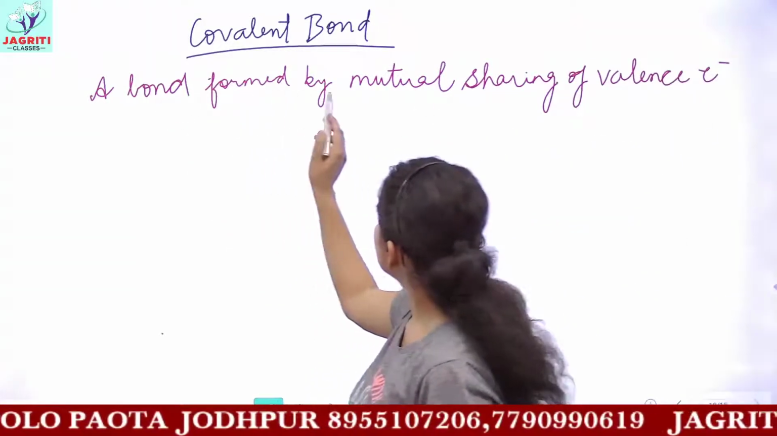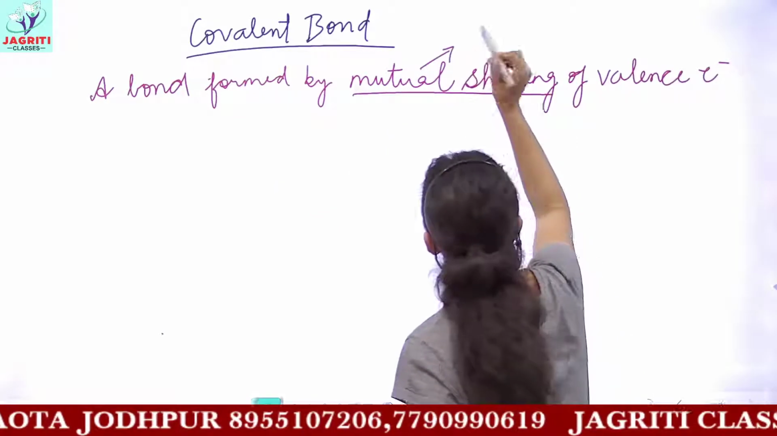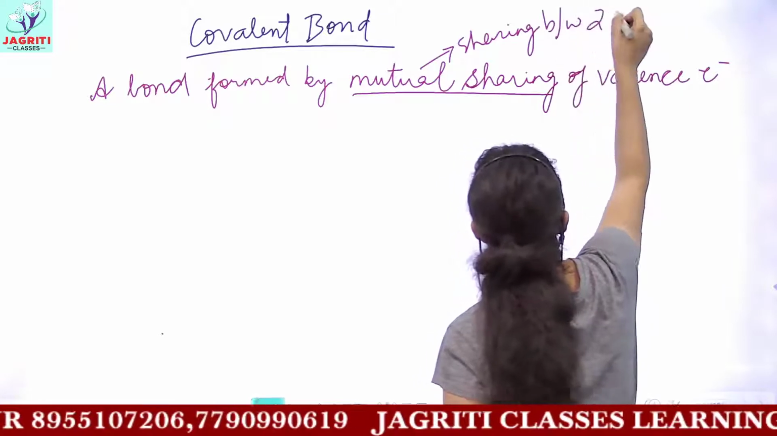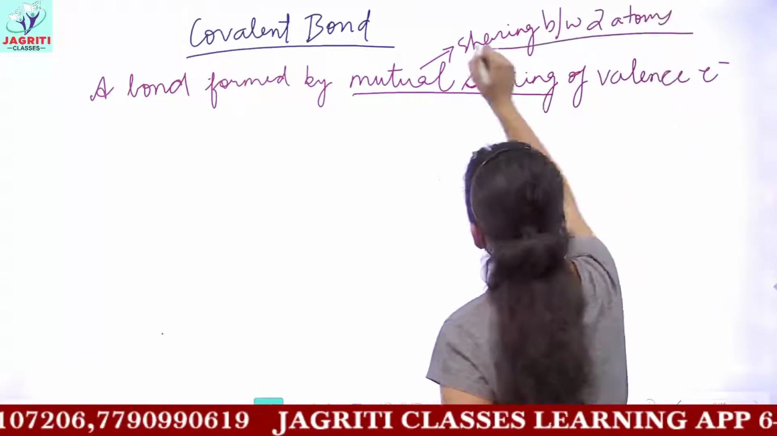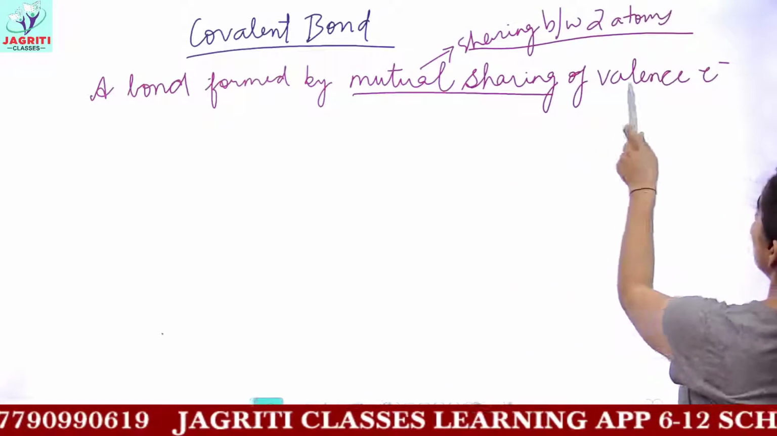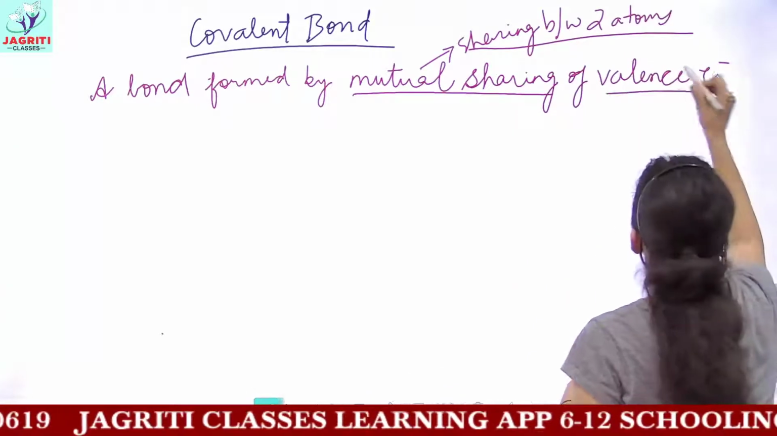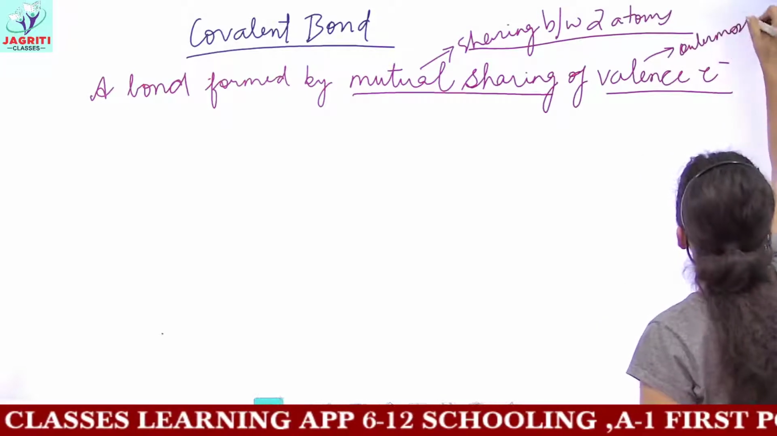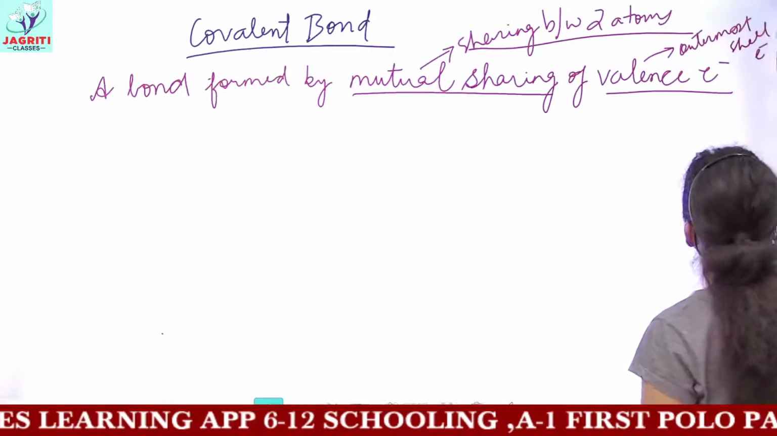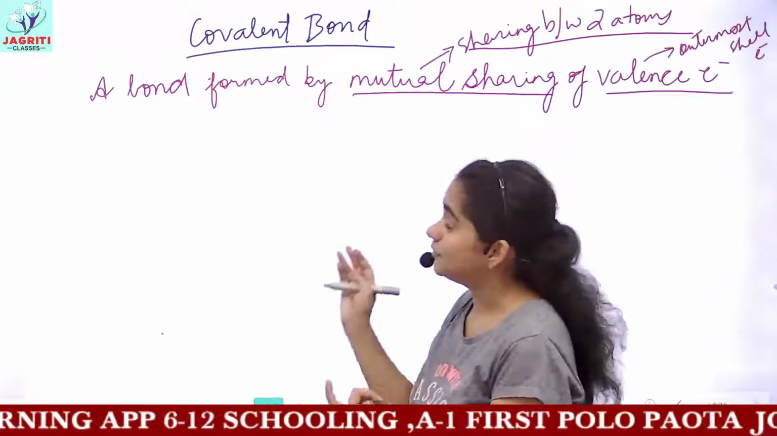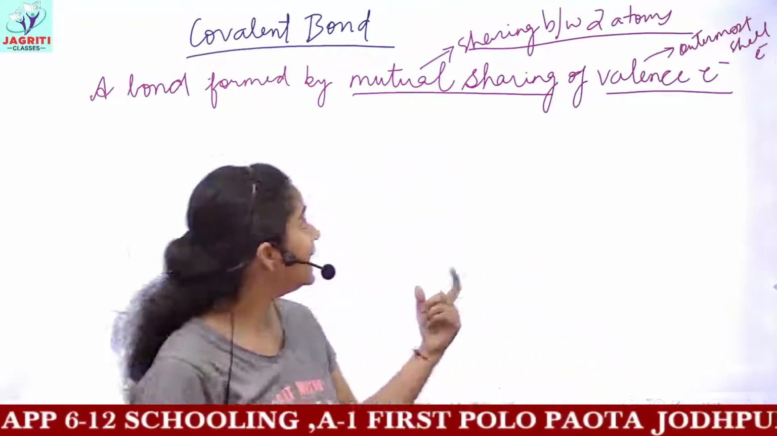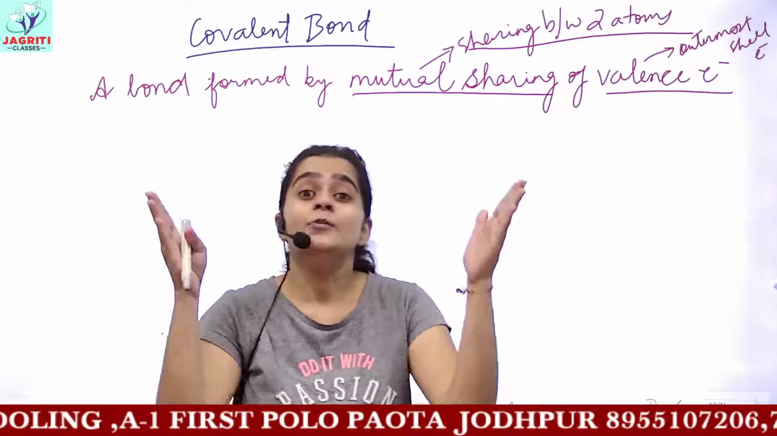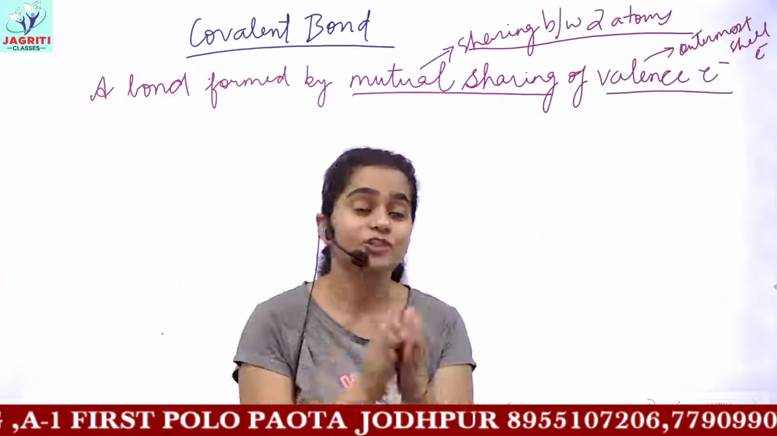A bond formed by mutual sharing means sharing between two species or two atoms. And valence electrons, as I have told you many times, are the electrons present in the outermost shell. So the definition of a covalent bond is quite clear, I guess: a covalent bond is a type of bond which is formed by mutual sharing of valence electrons.